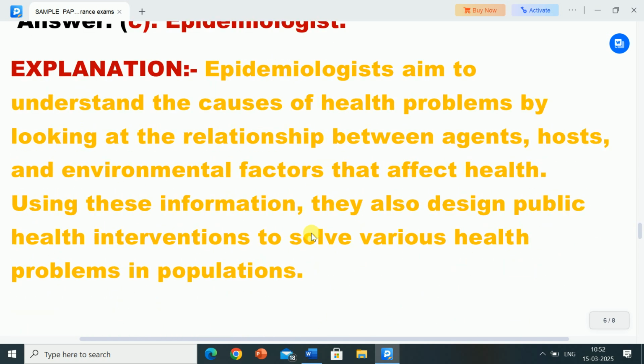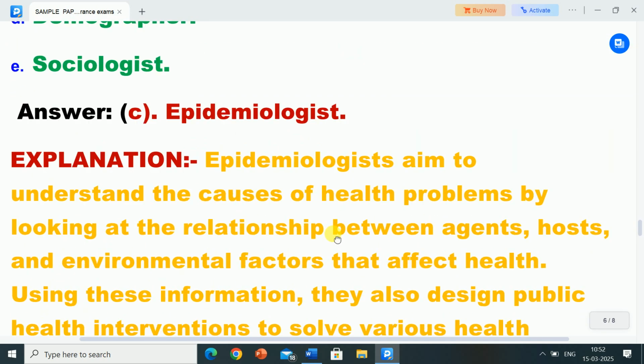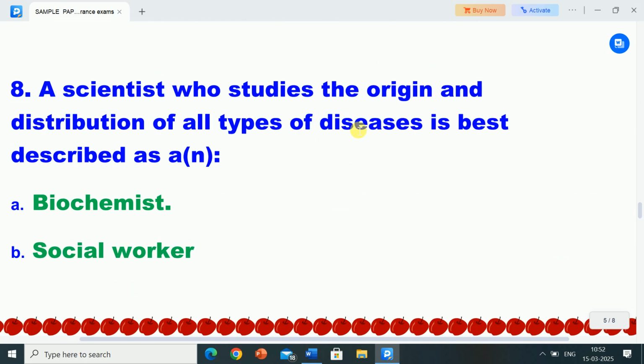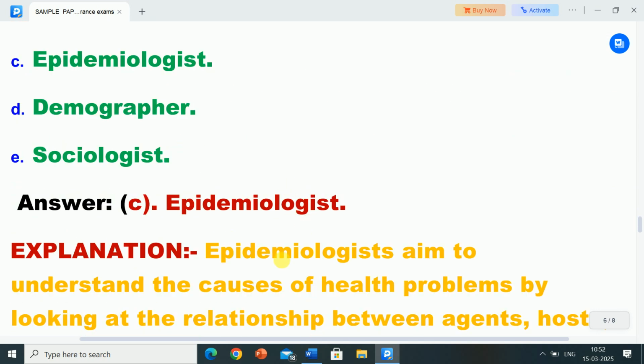Its explanation is: epidemiologists aim to understand the causes of health problems by looking at the relationship between agents, hosts, and environmental factors that affect health. Using this information, they also design public health interventions to solve various health problems in populations. So, a scientist who studies the origin and distribution of all types of diseases is best described as an epidemiologist.